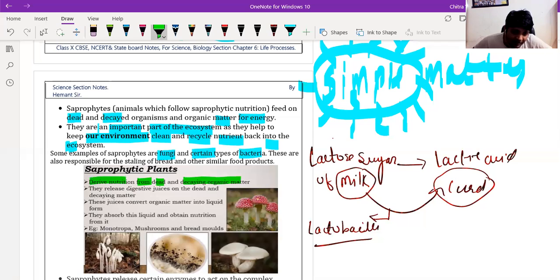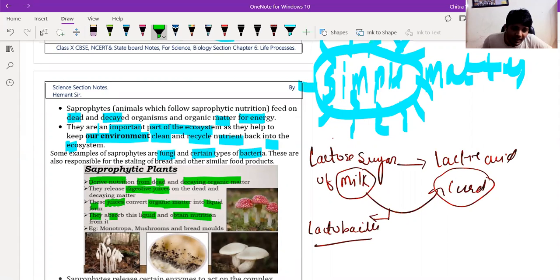They release digestive juice on the dead and decaying matter, and this digestive juice helps to break down the complex food into the simpler form. These enzymes, the digestive juice secreted by this organism, convert the organic matter into liquid form, and they absorb this liquid and obtain nutrition from it.